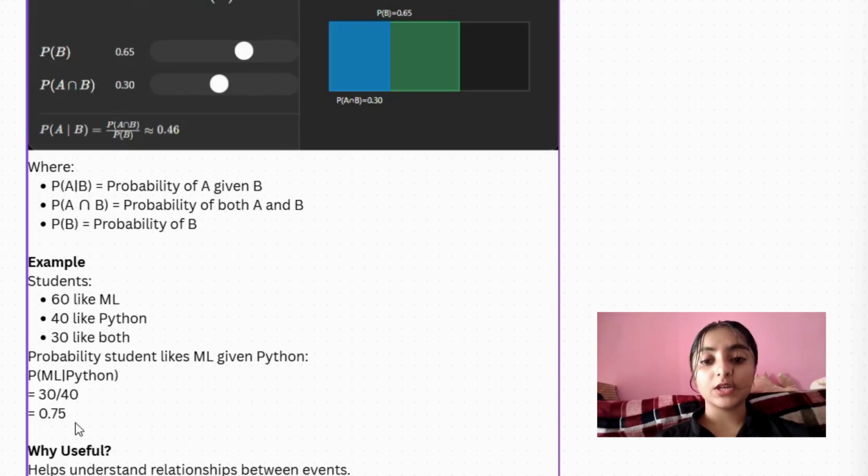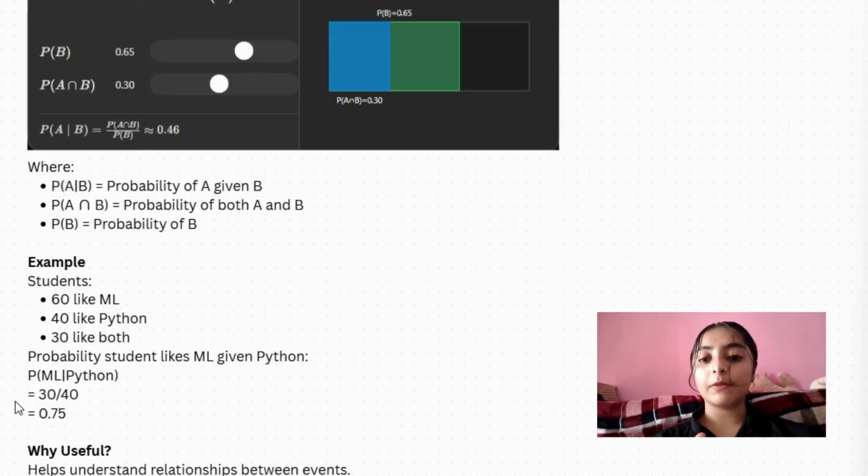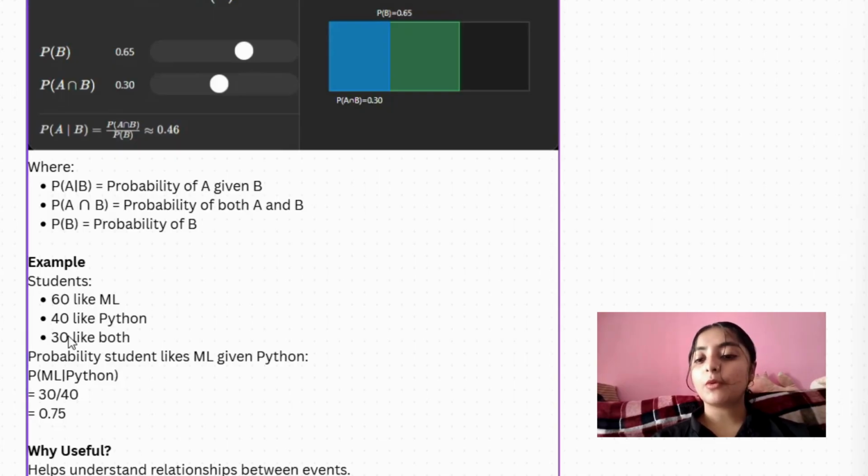It means 0.75. So the formula is P of A given B is equal to P of A intersection B divided by P of B. P(A|B) is the probability of A given B, P(A intersection B) is the probability of both A and B, and P(B) is the probability of B. For example, P(A intersection B) is 30 students and P(B) is 40 students. So among the 40, 30 like ML and another 10 don't like ML. That's it, and therefore we get 0.75, which is 75% probability.